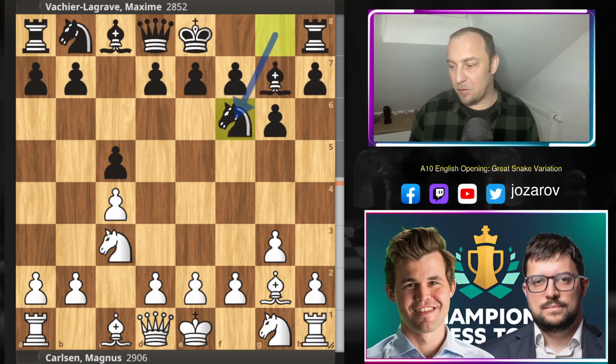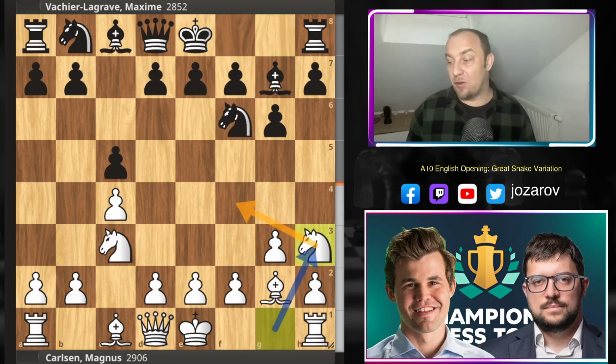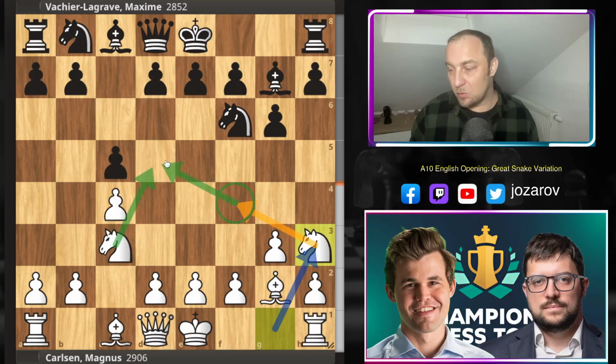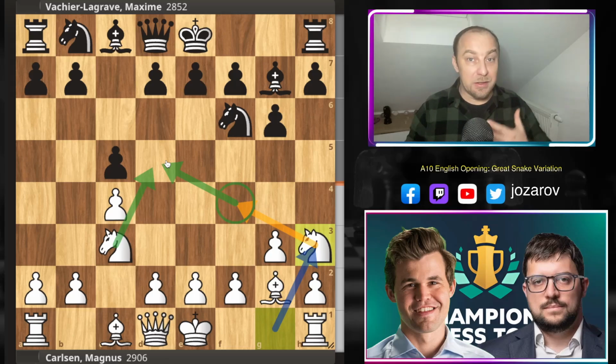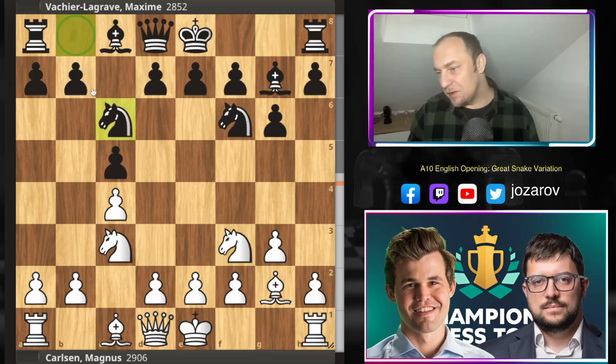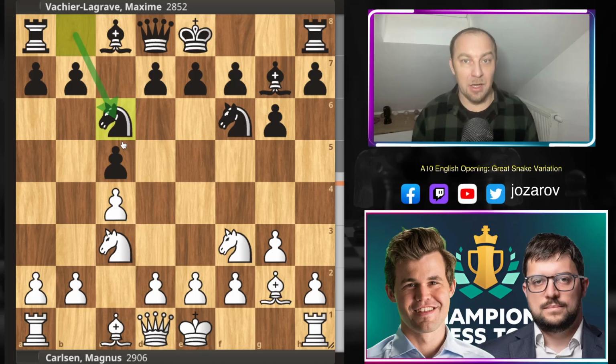We have now knight to c3, we have knight to f6, and now after knight to h3, we have a really interesting sideline by Magnus Carlsen. He's preparing to place his knight on f4. From that square, he has, of course, a great control of the d5 square. So far, Magnus is playing a really different sideline in which at least he's trying to avoid symmetry, because if he plays maybe knight to f3, then, of course, knight to c6 can happen, and the game becomes pretty symmetrical. In symmetrical games, you cannot really do so much, at least not in the opening stage.